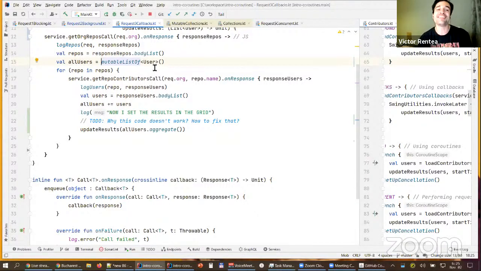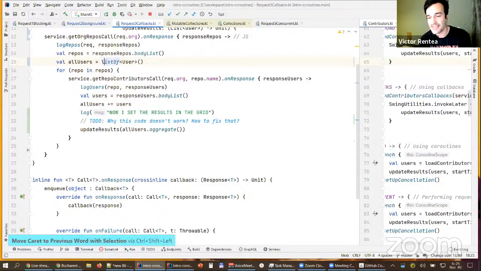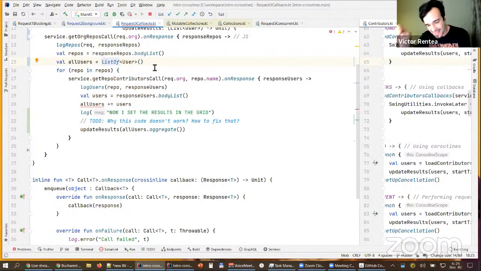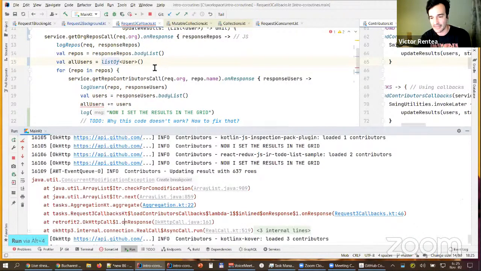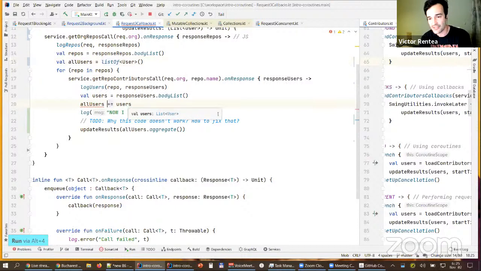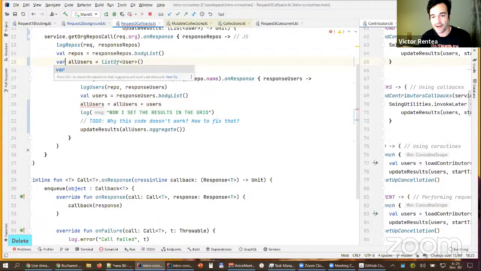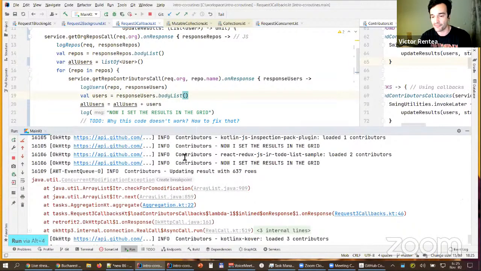It's so nice. The default Kotlin collections would be immutable lists. That could still lead to problems, but not concurrent modification. You might lose updates. Actually, at the end, you might lose updates if you do that. You can still do this, but it feels a bit awkward. This is how you concatenate the stuff, I think, but it needs to be a var. And this might lead to other problems.